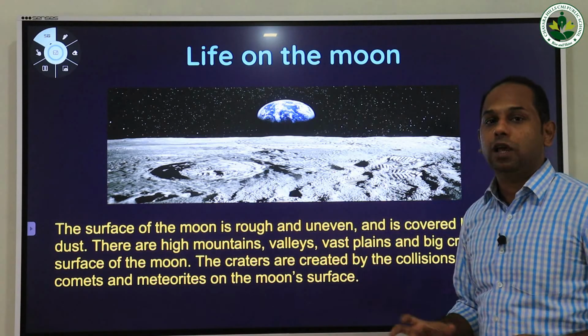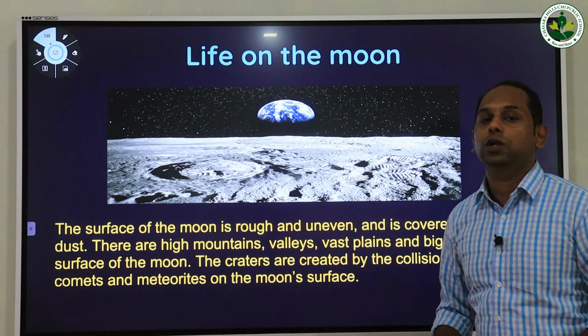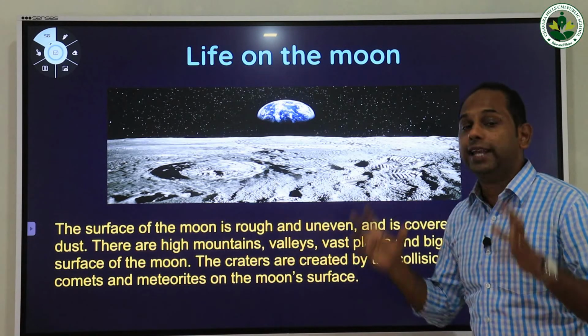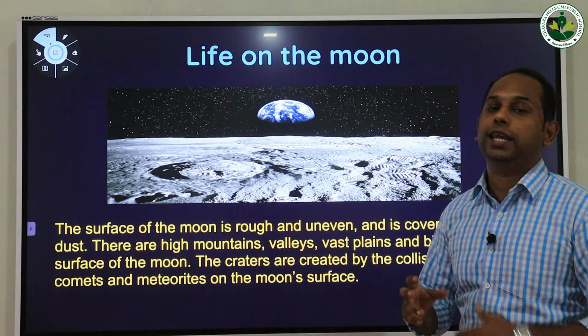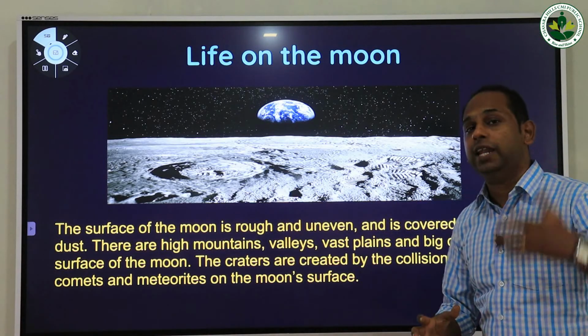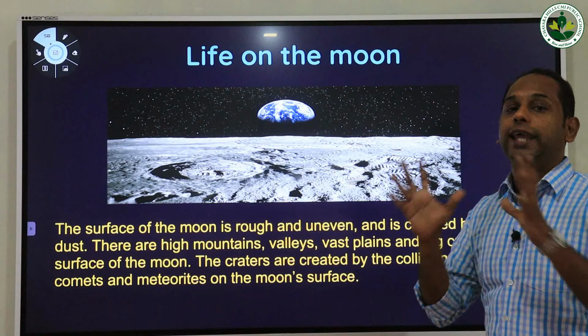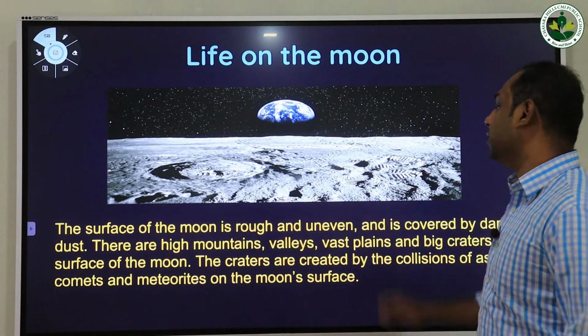What are craters? Craters are deep holes. So we can see many different craters, many deep holes, on the surface of the moon. Now we are going to study how these craters are formed on the surface of the moon.